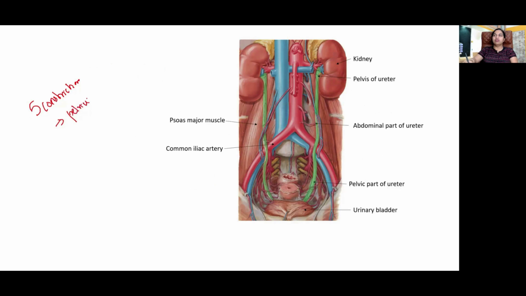Pelvi-ureteric junction, where the pelvis becomes the ureter proper, and then where it crosses the pelvic brim, where it crosses the vas deferens, vesico-ureteric junction before its entry into the bladder, and the fifth one, the ureteric orifice of the bladder. Of all the 5, the narrowest one is at the vesico-ureteric junction.